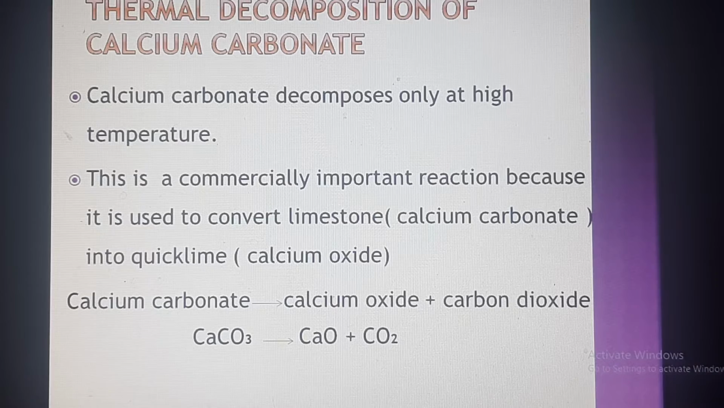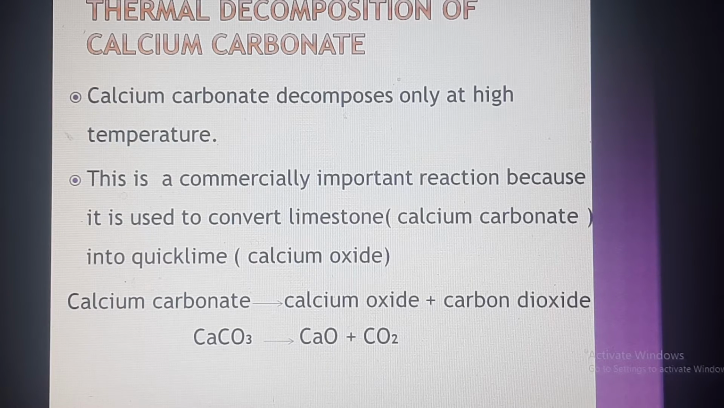But this is the method used in industries to prepare carbon dioxide on a large scale. And here we have to remember one thing. Calcium carbonate's other name is limestone, and calcium oxide's other name is quicklime. And we have to maintain a high temperature.